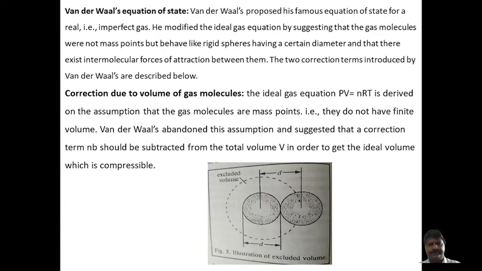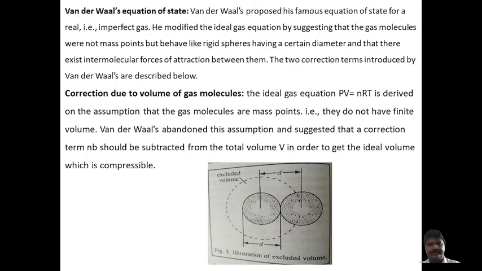Then the third one is the van der Waals equation of state. Van der Waals proposed his famous equation of state of a real or imperfect gas. He modified the ideal gas equation by suggesting that the gas molecules were not mass points, but behave like rigid spheres having a certain diameter, and that there exist intermolecular forces of attraction between them. The two correction terms introduced by van der Waals are described below.